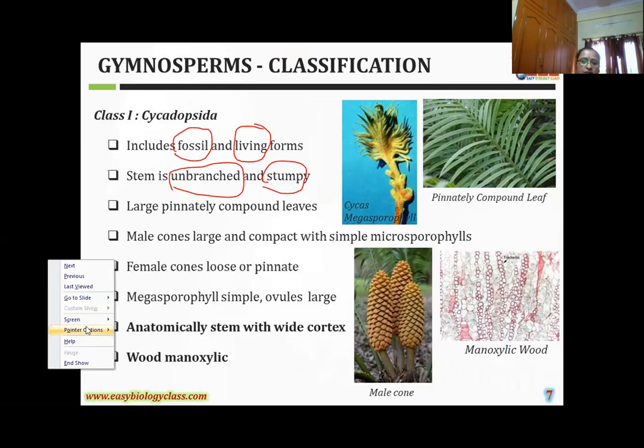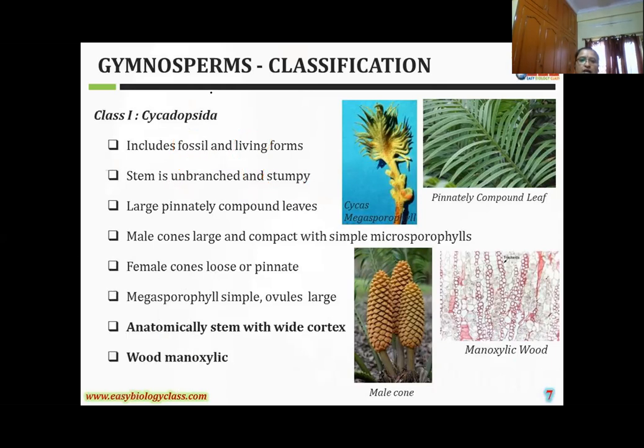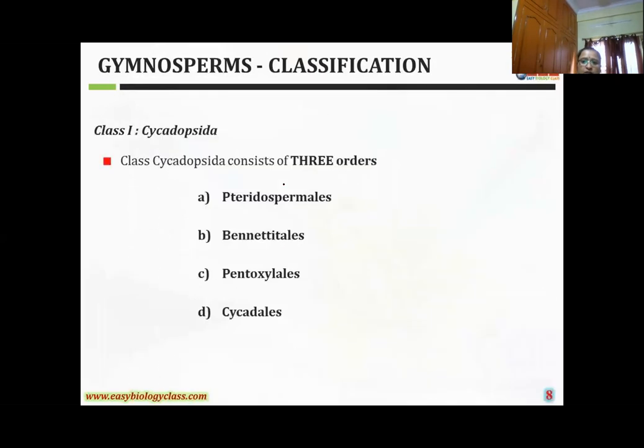These are the characteristic features of the class Cycadopsida. First class, these are the general characters of the class. In this class, how many orders are there, girls? Here, not 3 orders. In this one, there are a total of 4 orders identified by scientists.